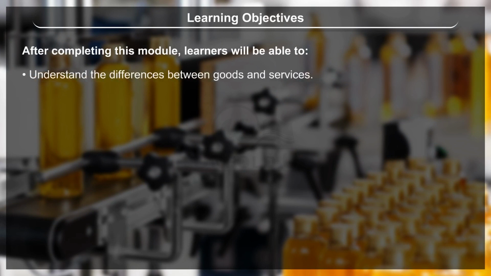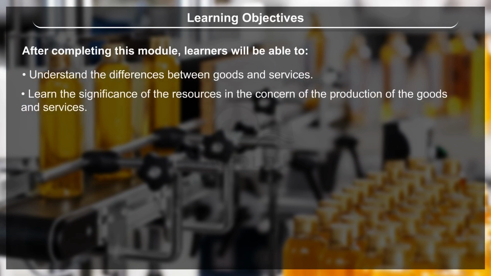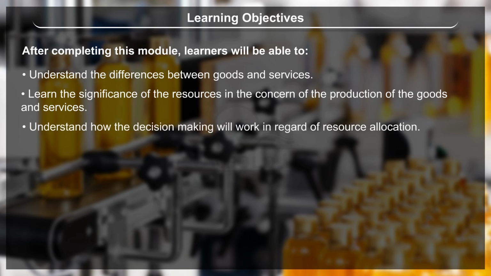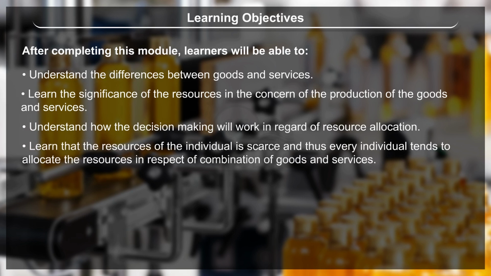Learning objectives. After completing this module, learners will be able to understand the differences between goods and services, learn the significance of resources in the production of goods and services, understand how decision-making works with regard to resource allocation, and learn that the resources of an individual are scarce and thus every individual tends to allocate resources in respect of a combination of goods and services.